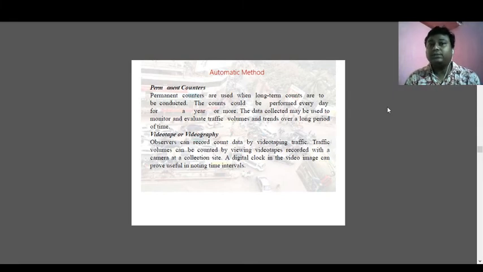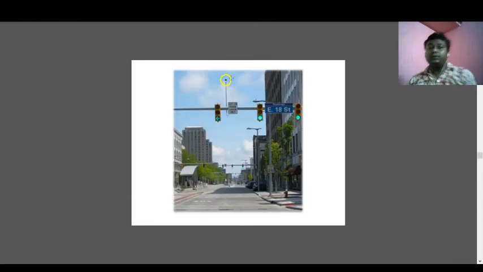So that is basically two in one purpose. From the installation of any videography or CCTV in a particular location, we can track the criminal record, or we can track the accident history from that camera, and apart from that, we can also find the traffic volume data for that area.